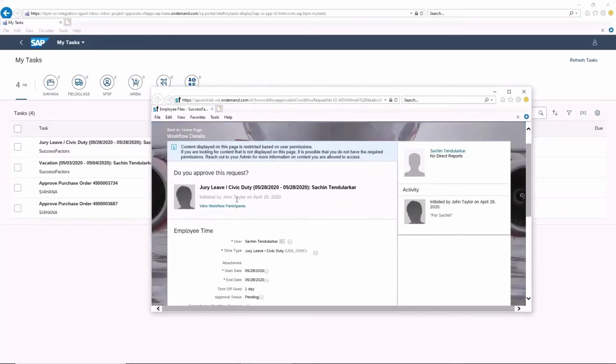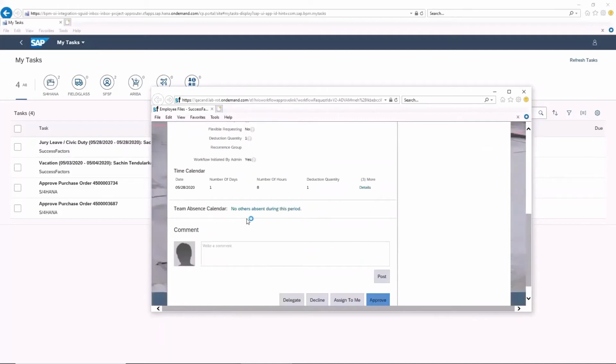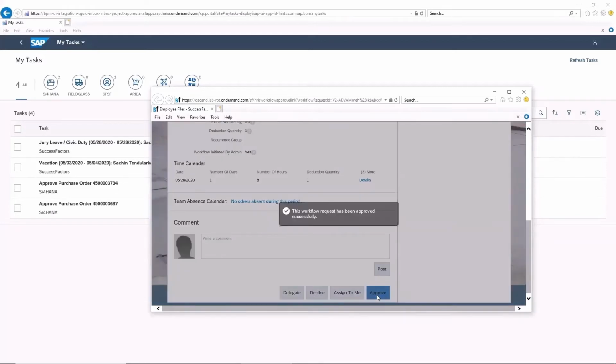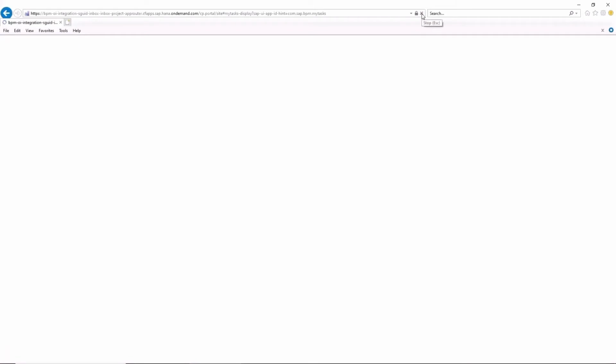I've got the jury leave request, so actually I have another day pending, 8 hours. I'm going to go ahead and go down here and approve. Workflow has been approved successfully, so we can click out of that and go back to our Task Center app. Now if we refresh, we'll see that the task is no longer there.